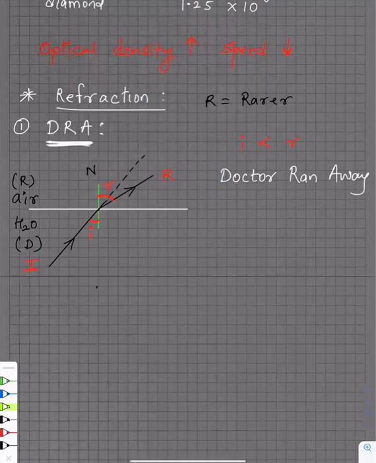So basically DRA actually means denser to rarer, right? Denser to rarer away. It's a short form. D for denser, R for rarer, A for away. Obviously, it doesn't mean doctor ran away. Doctor ran away is just made up, just so that you'll remember. An apple a day keeps doctor away.